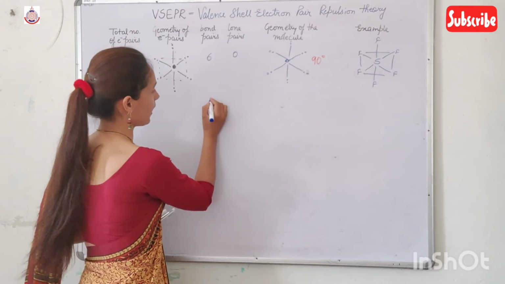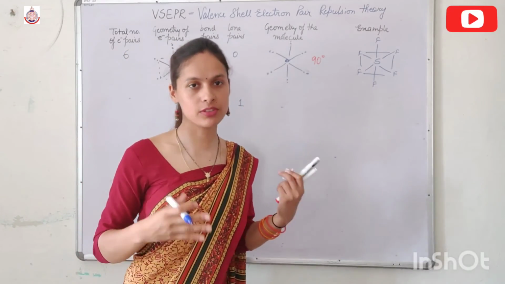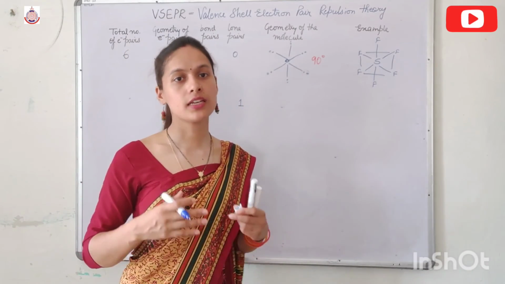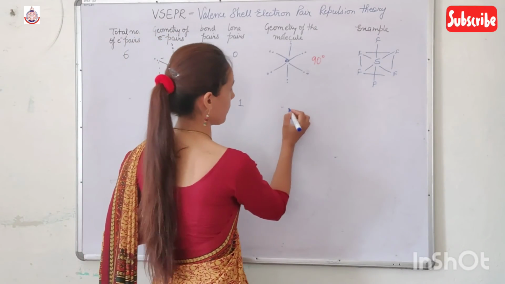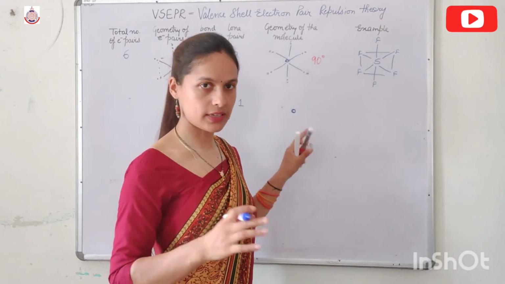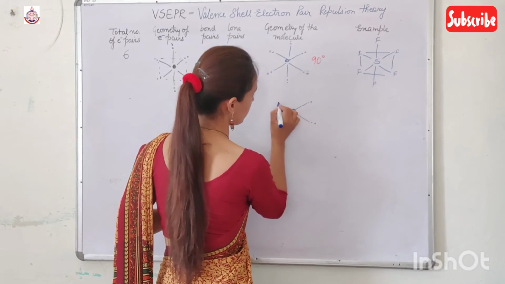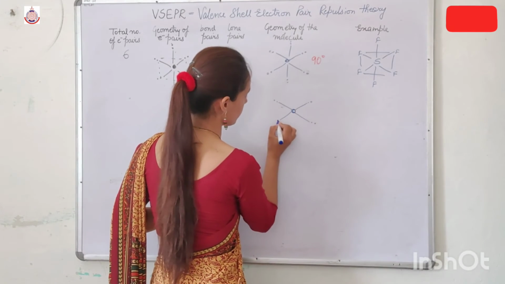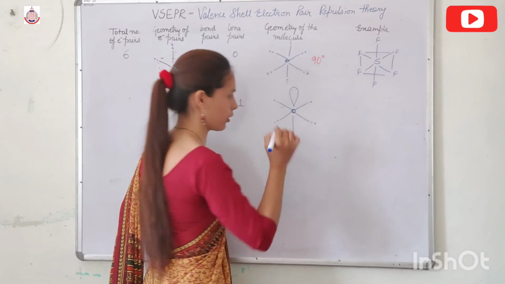If we have 5 bond pairs and 1 lone pair, then the shape becomes distorted and that is known as distorted octahedral or square pyramidal. Square pyramidal means here we get the central atom, then bond pair, bond pair, bond pair, bond pair, here one lone pair and here is the bond pair.